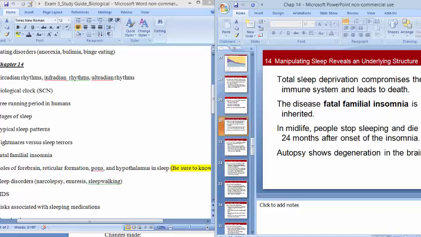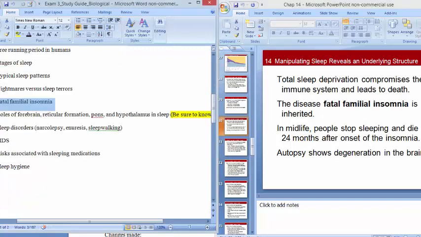So a person stops sleeping, so also stops dreaming, kind of gradually and slowly. It starts off as having mild sleep problems, it becomes more serious, and within a few months to maybe a couple of years, the individual dies. There's not really any good treatments for this. It's extremely rare, but does seem to be genetic. But we tend to see here degeneration in the brain. Is it the lack of sleep that damaged the brain, or is it the brain damage that caused the lack of sleep? We don't know because the sample size is so small.